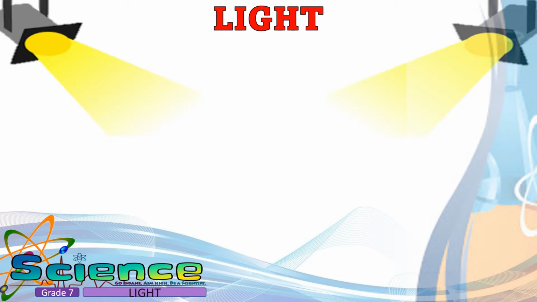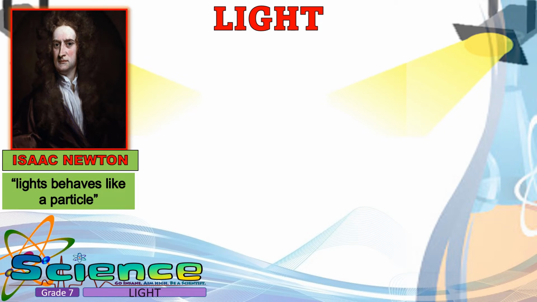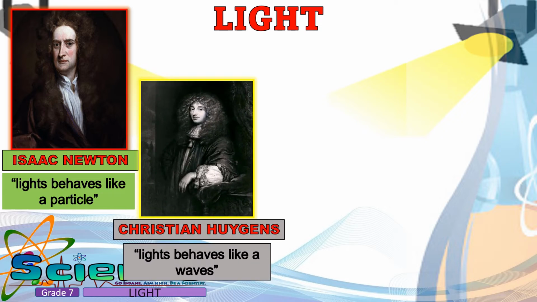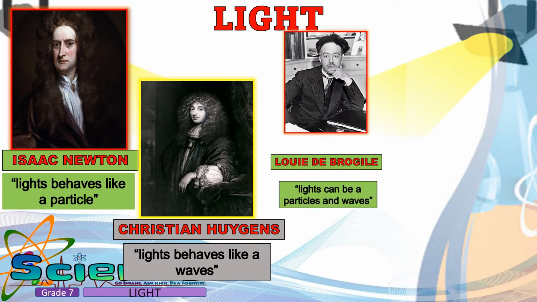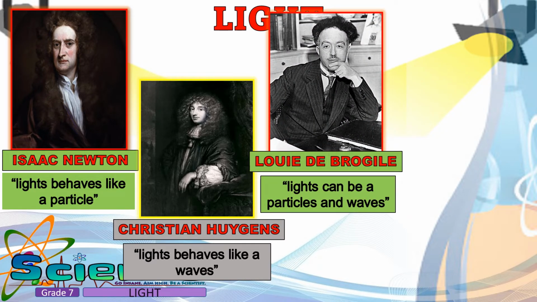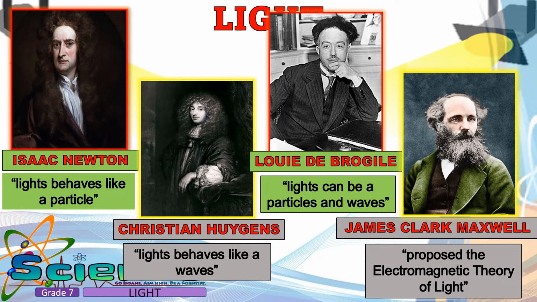Different scientists spend a lot of time in understanding how light behaves. These include Isaac Newton, who believed the light behaves like a particle; Christian Huygens, who believed that light behaves like a wave; Louis de Broglie, who believed that the light can be a particle and a wave; and James Clerk Maxwell, who proposed the electromagnetic theory of light, among others. Their combined investigations enable us to understand the behavior of light even better.